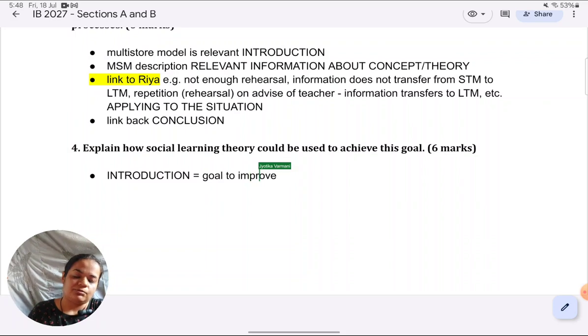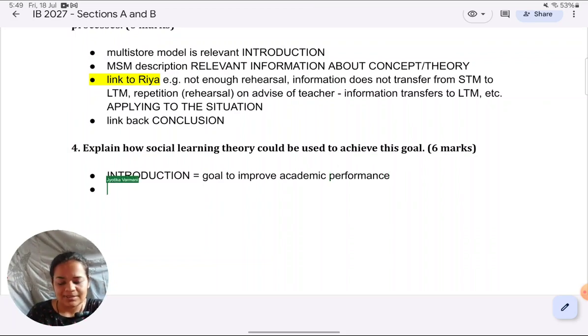Think of the introduction as where you give clarity or make explicit what the answer is going to be about. So whatever is vague or missing in the question, you're filling in that in the introduction. And of course, when you're writing, I'm not writing the full sentence here. Riya's goal is to improve academic performance.